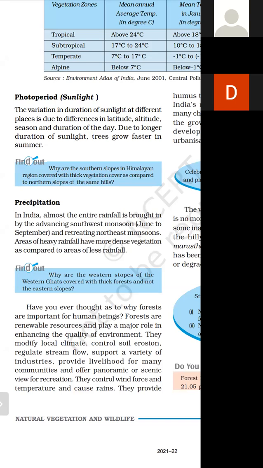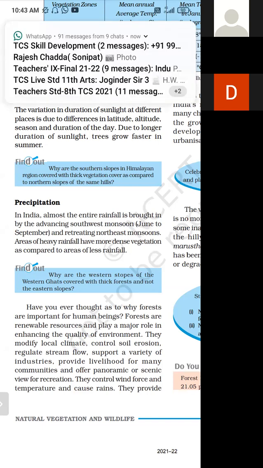For example, the southern slopes of the Himalayas are covered with thicker vegetation and the northern slopes due to the more availability of sunlight.